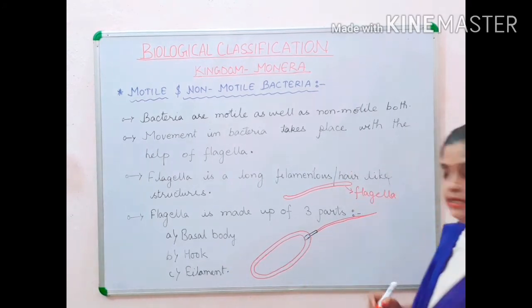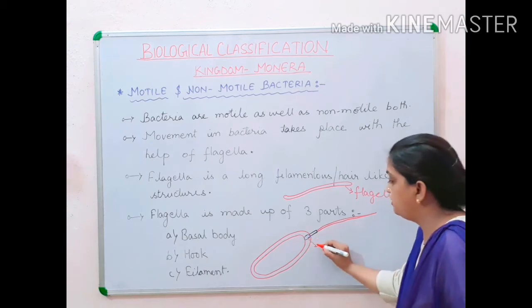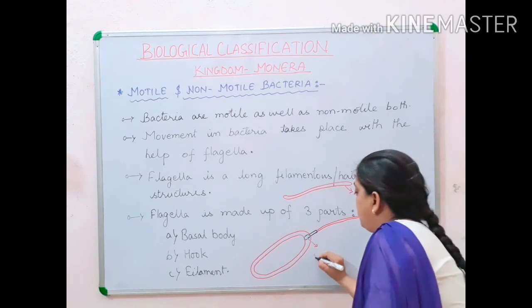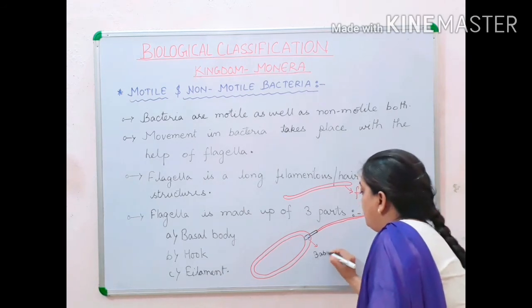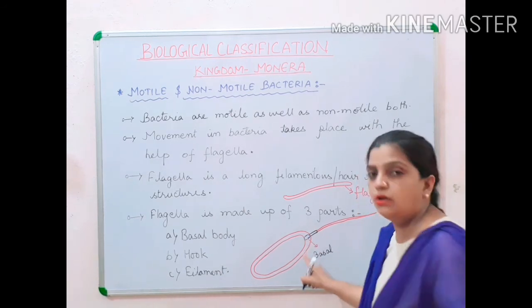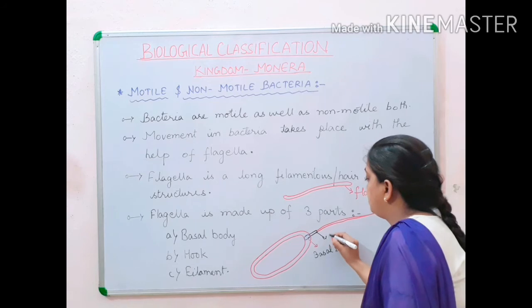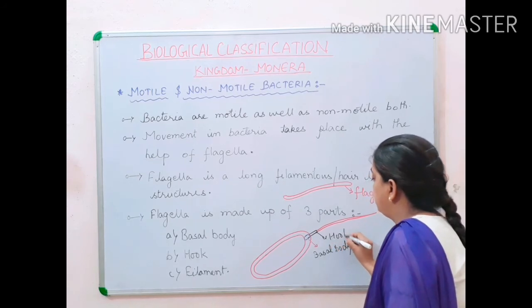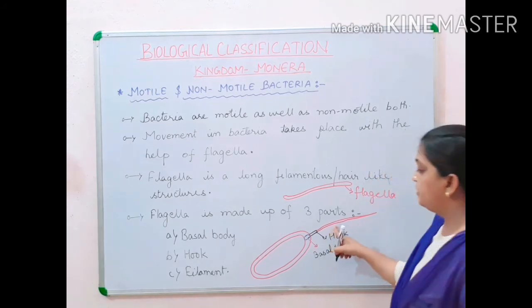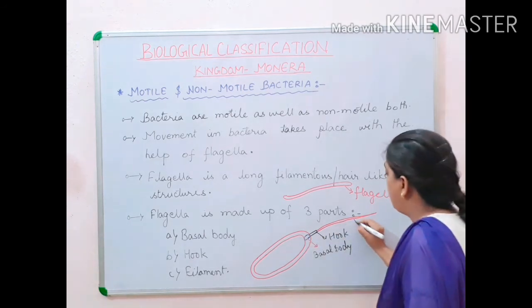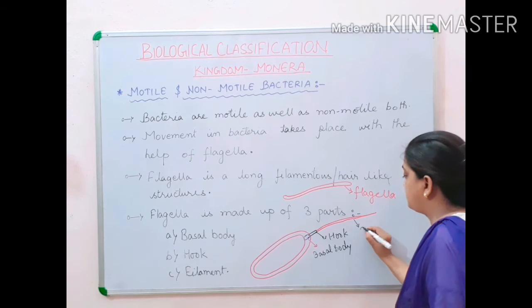Now let us label it. So this is your basal body, which is located in the wall of the bacteria. This is your hook, which is connecting your filament on one side and basal body on the other side, and this red color hair-like structure is your filament.